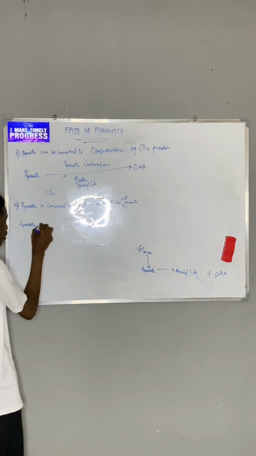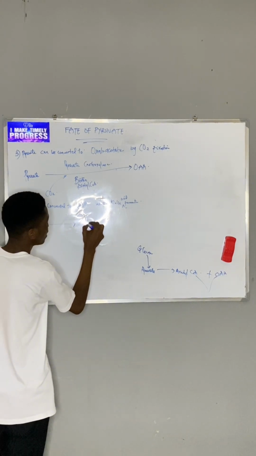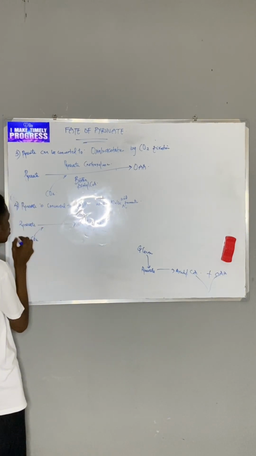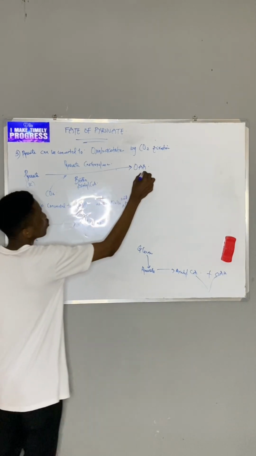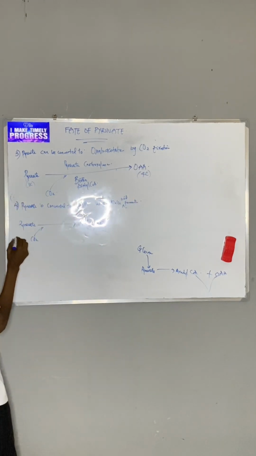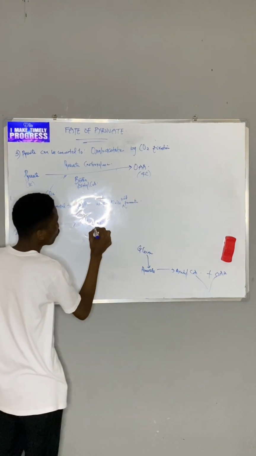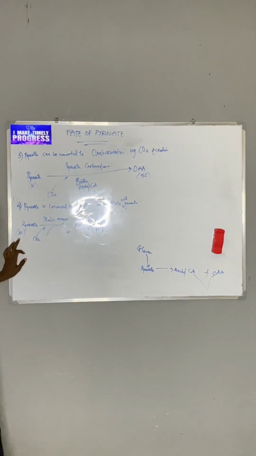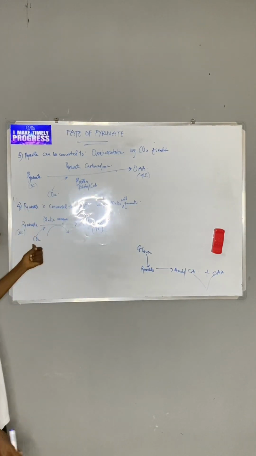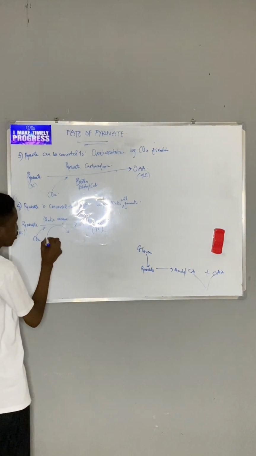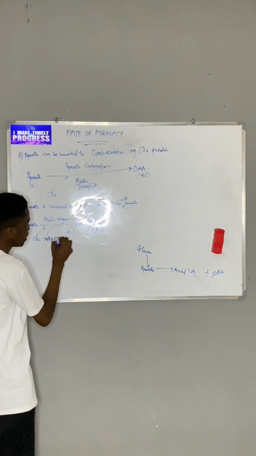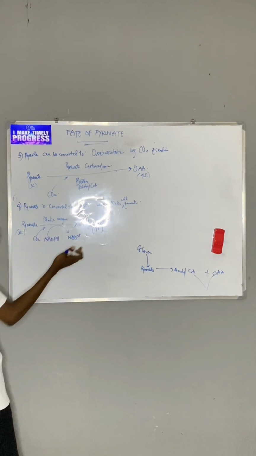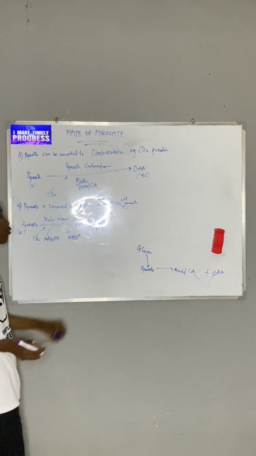Malate is still a 4-carbon compound, so when I change from pyruvate to malic acid, I'm still adding a CO2. So I'm changing, like I said here, 3-carbon to 4-carbon. That's why I'm adding CO2. Something similar happens here, 3-carbon to 4-carbon. So addition of CO2, and then also NADPH is converted to NADP+. So it's actually a reduction reaction. So I'm reducing to form malic acid.